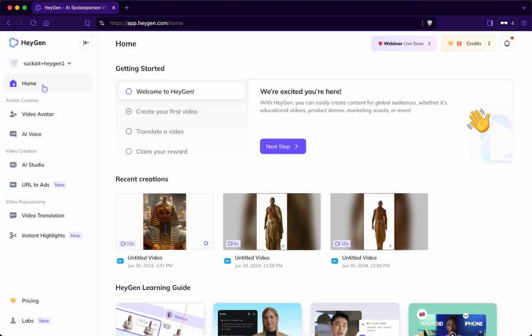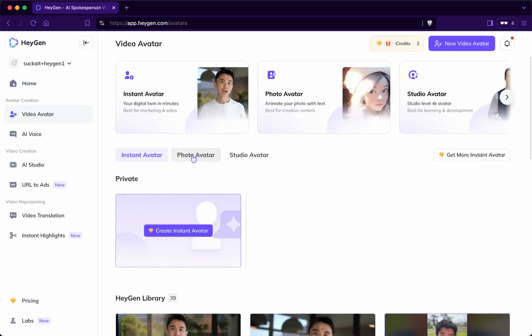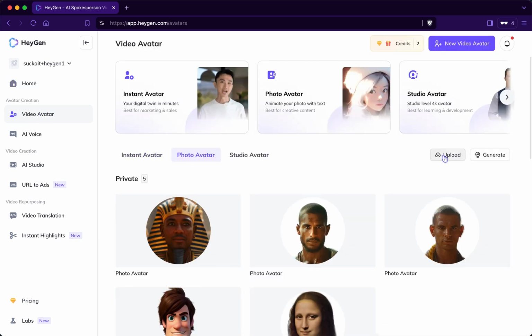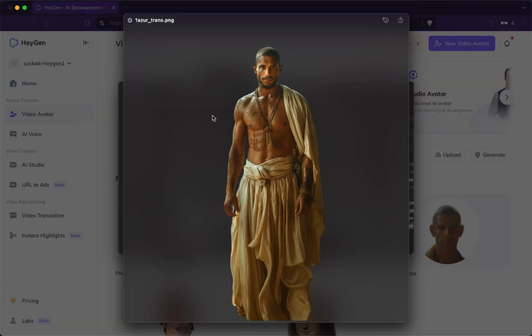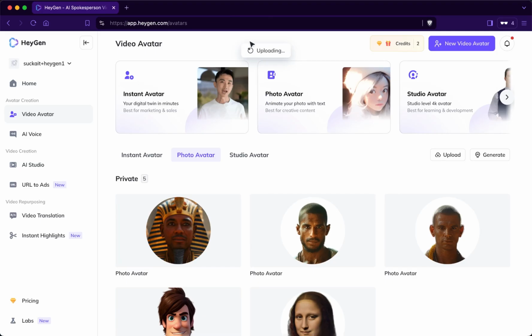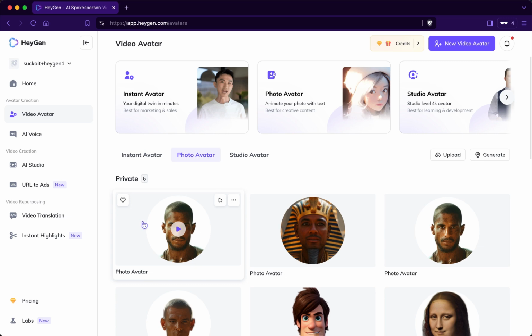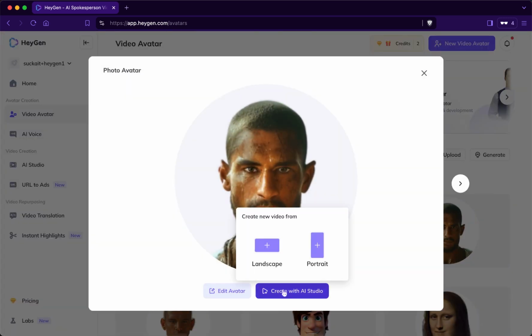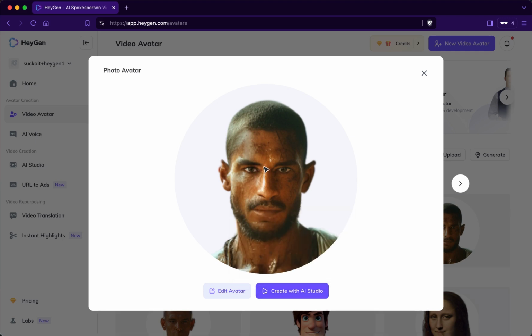So as you can see, currently we are on the home tab. So after you created a free account, you can go here to video avatar and then press on photo avatar and then just press on upload here. Now let me take this as example. So you press on open. This is going to upload the image first. So it's going to show us this now. So we press on here and then we just say create with AI Studio. Either we can go for landscape or portrait. In this case, it doesn't really matter because the whole image, as you've seen before, is in portrait anyway.